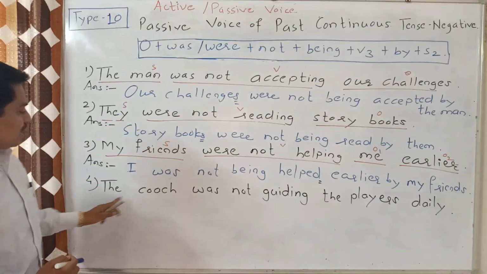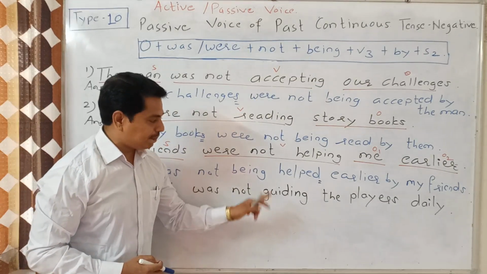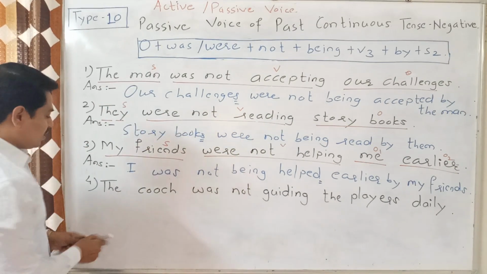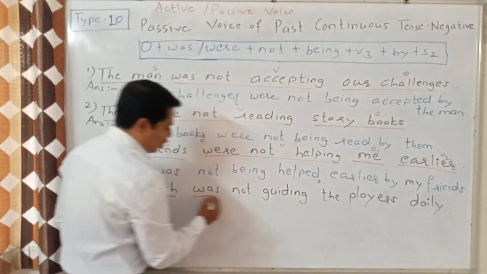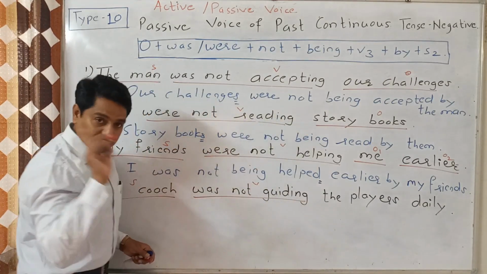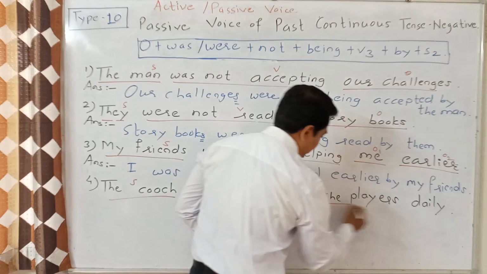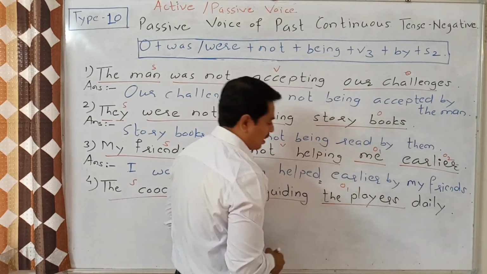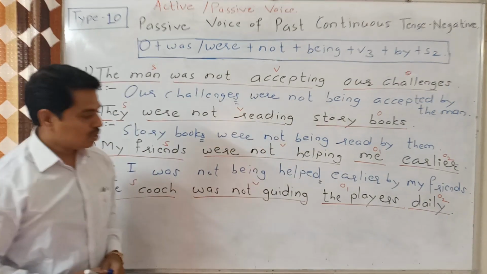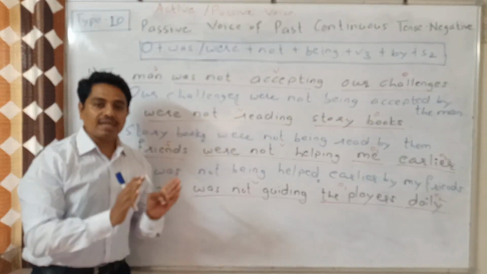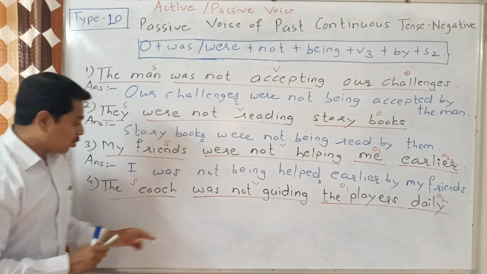Next sentence is here. The coach was not guiding the players daily. Here the coach, this is subject; was not guiding, this is verb; the players, this is object number 1, and daily, this is object number 2. So again we will ask the question with whom.